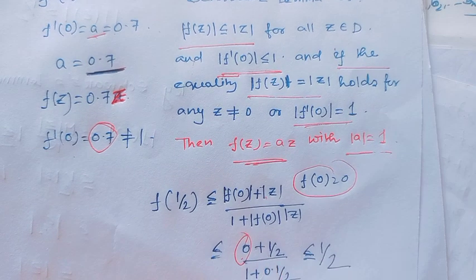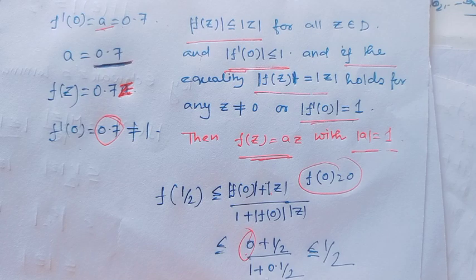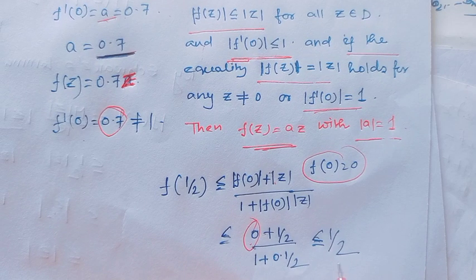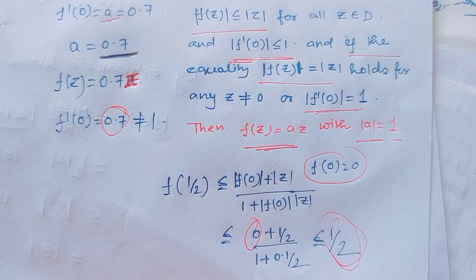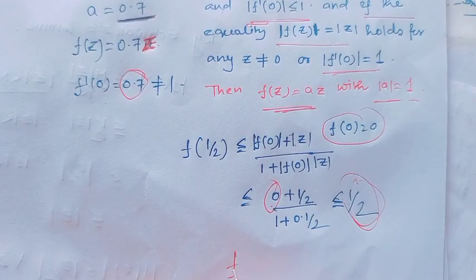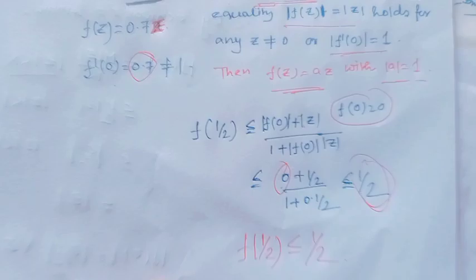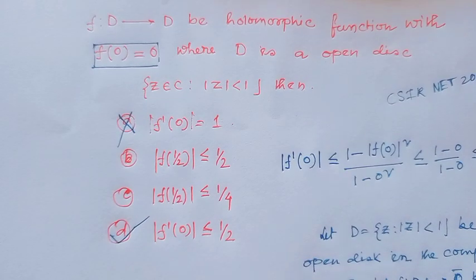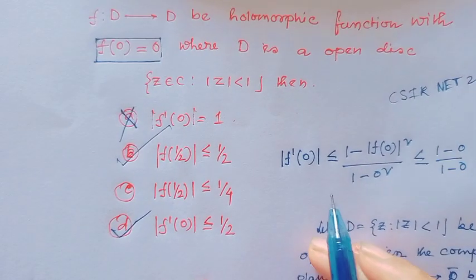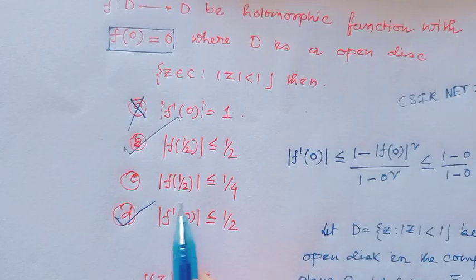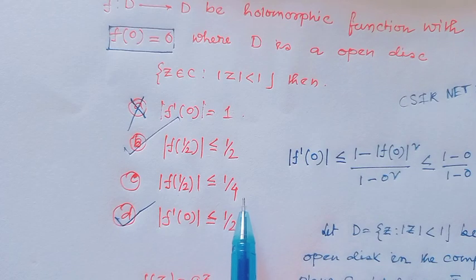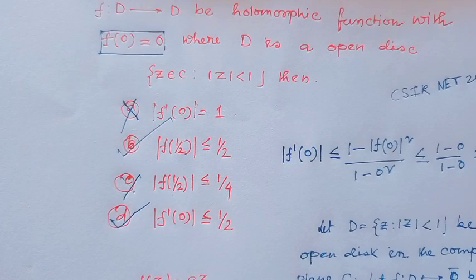That means |f(1/2)| would be ≤ 1/2. But here given |f(1/2)| ≤ 1/4, this is not true.